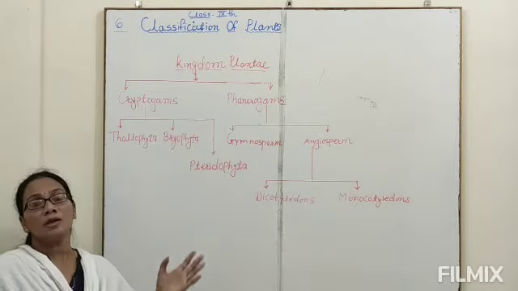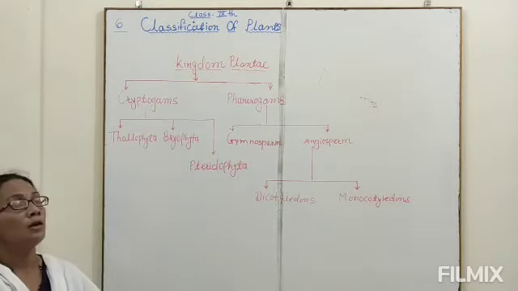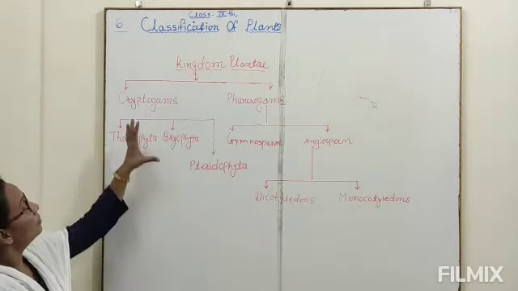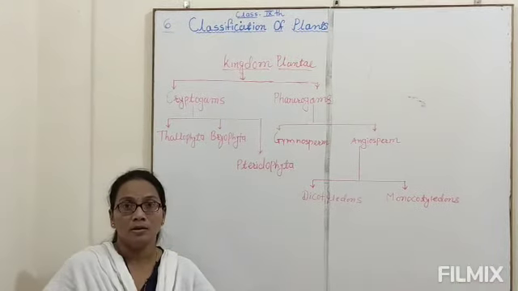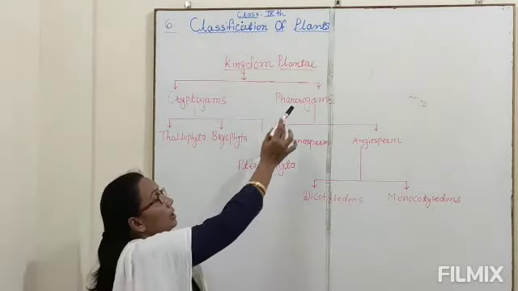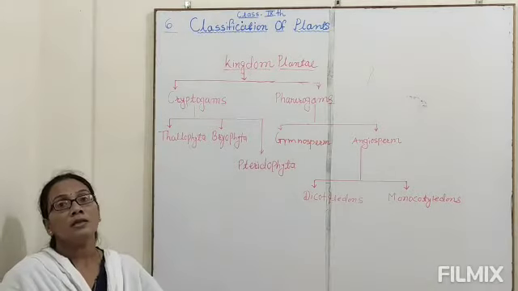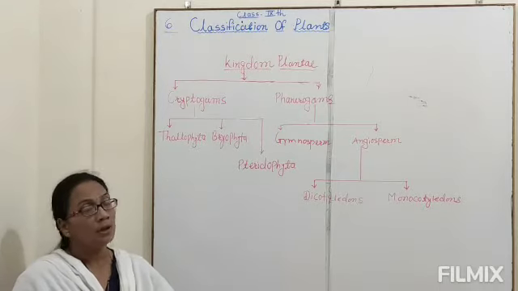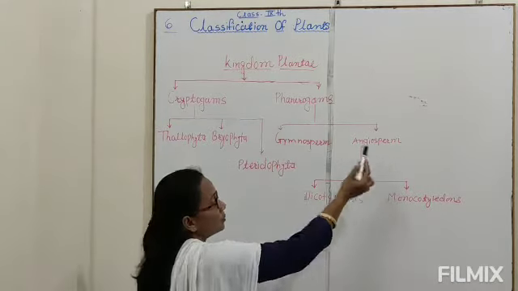So how can that classification be made? What is the basis of classification? So friends, now we study the criteria for classification of plants. If we see the flow chart, the first criteria is the presence or absence of flowers. For example, cryptogams are non-flowering plants and phanerogams are flowering plants. Second criteria, whether the seeds are present inside the fruits or not. Depending on that, phanerogams are divided into gymnosperm and angiosperm.